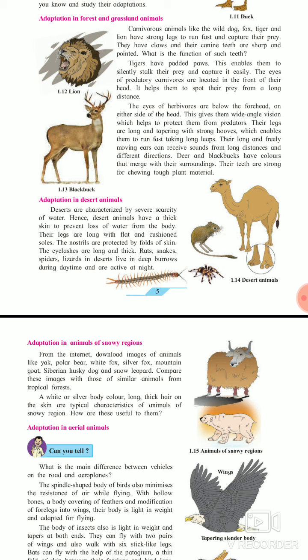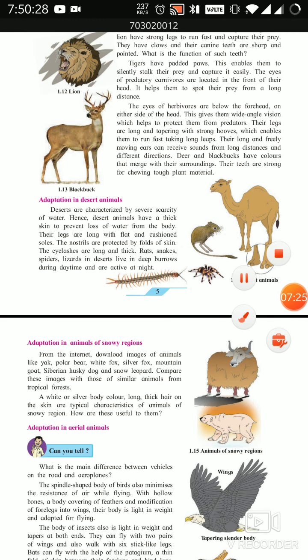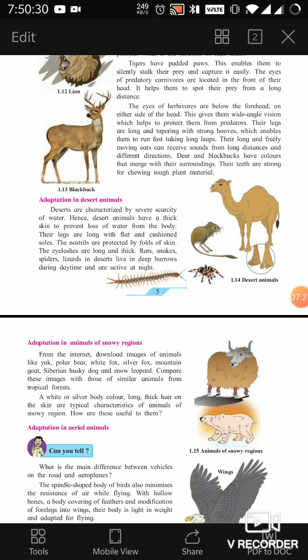Why? Because there is a huge flow of air in the case of desert animals. Okay, so with that flow of air, some particles of sand also flow in the air, so those particles can enter their nostril and through their nostril into their body and throat, so it can harm their body. So that's why their nostrils are closed by the fold of skin. Their eyelashes are long and thick, same to protect from sand particles.